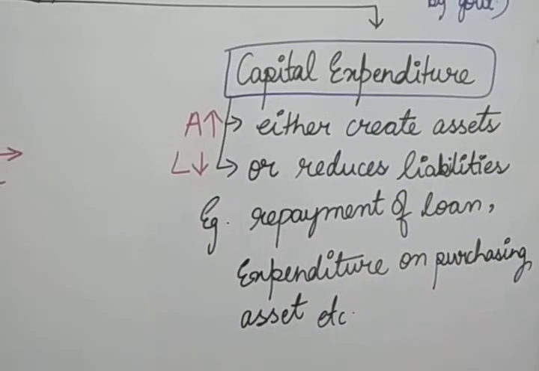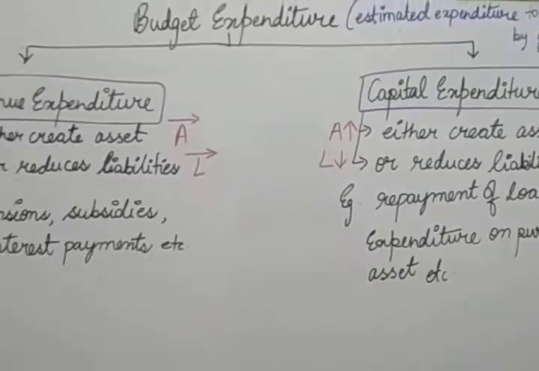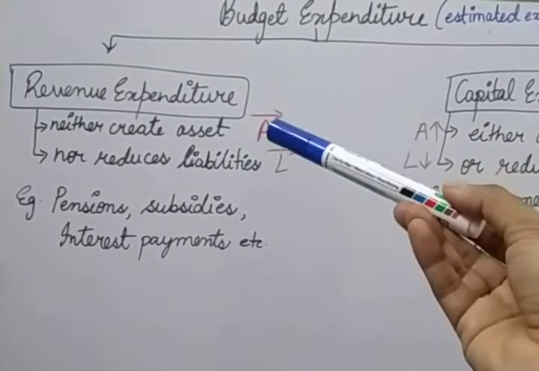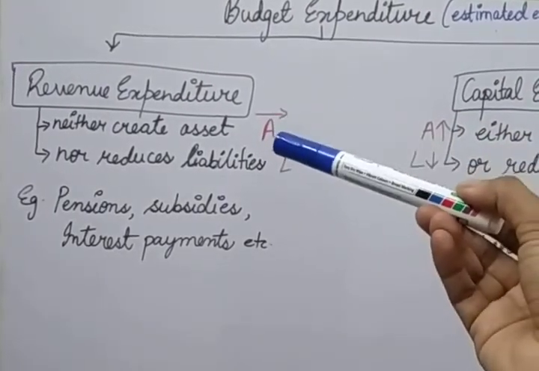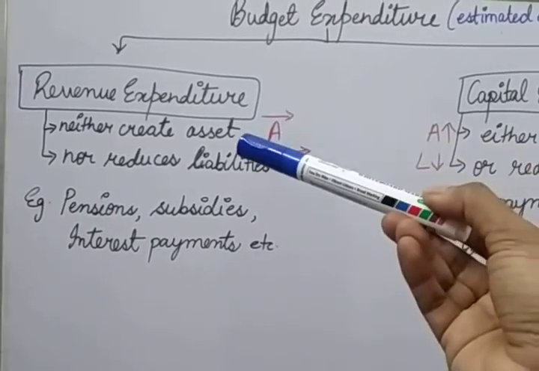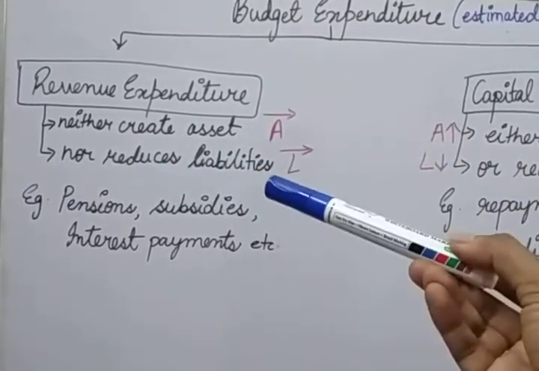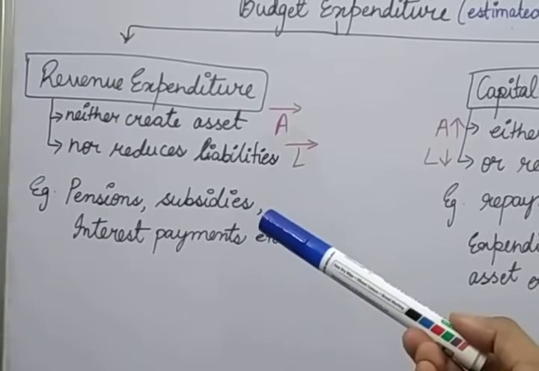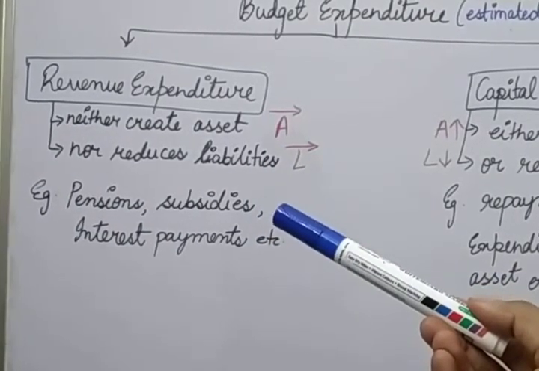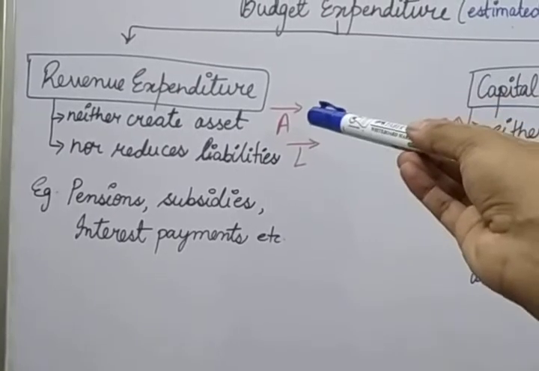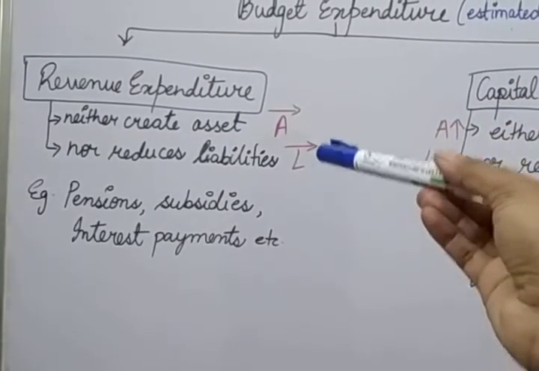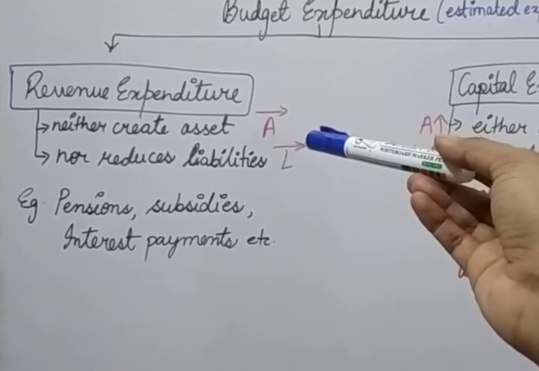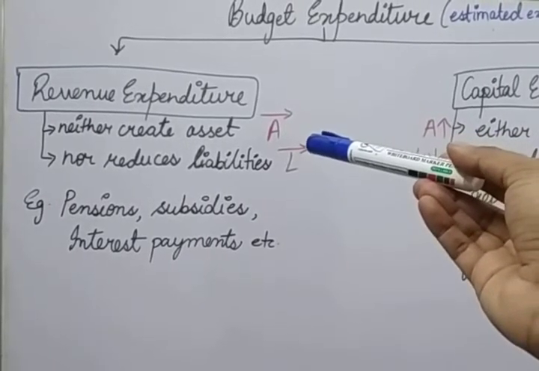So there are two types of expenditures of the government. The first is the revenue expenditure. This is compulsory, and by doing this type of expenditure, the government will not create any asset, and it will not reduce the liabilities of the government. The government has to do it, just like pensions and subsidies. It is a must for the government that they have to give the subsidies, retirement pensions, old age pensions, or other types of transfer payments.